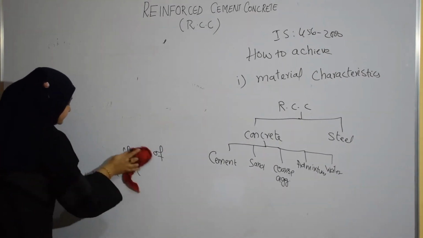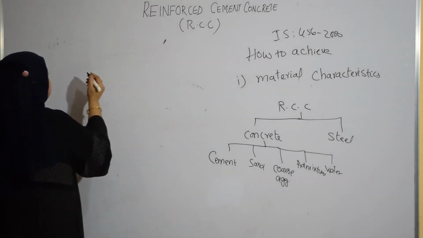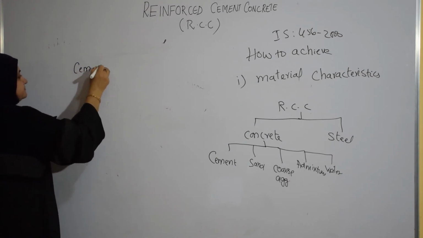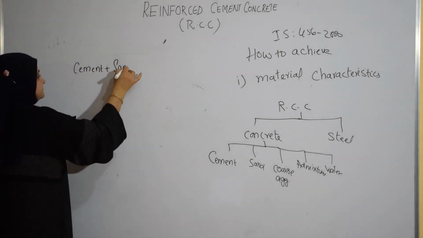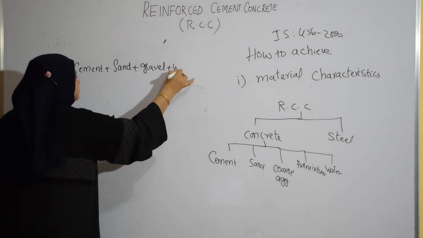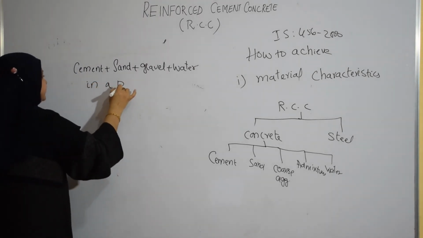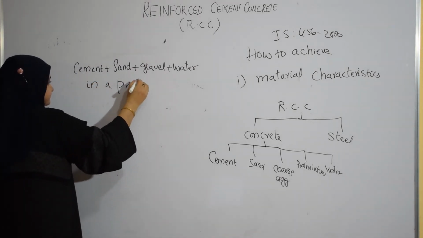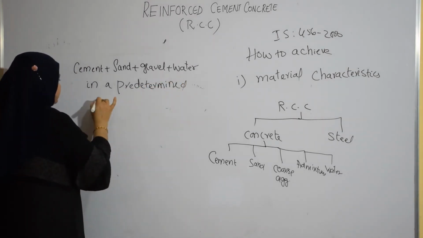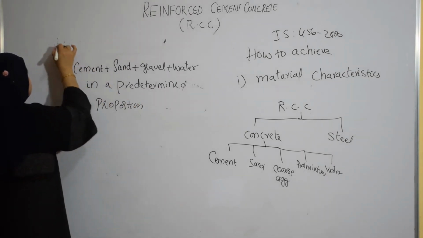So concrete is a product obtained artificially by hardening the ingredients cement, sand, gravel and water in a predetermined proportion. So this gives us the concrete.